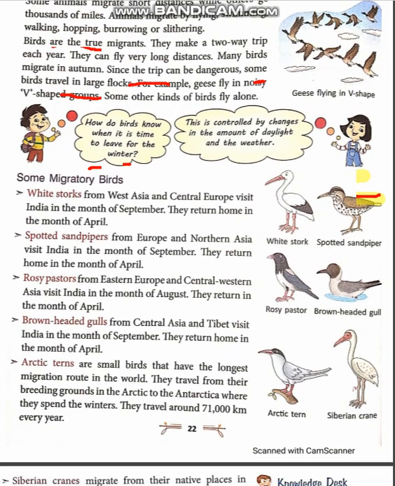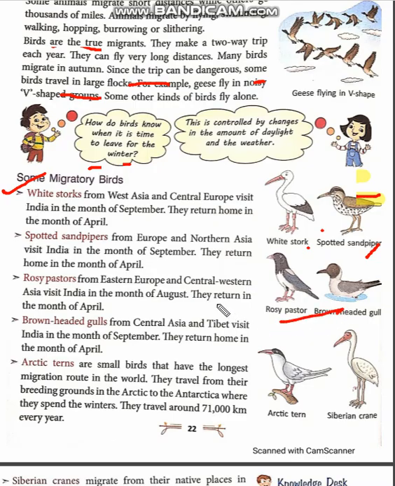This one, white stork. One picture is also given in front of this white stork. This bird is from West Asia and Central Europe, and it comes to India in the month of September and goes back to its country in the month of April. In that way, spotted sandpiper, this one, from Europe comes to our country in the month of September like the white stork, and also returns to its country in April.